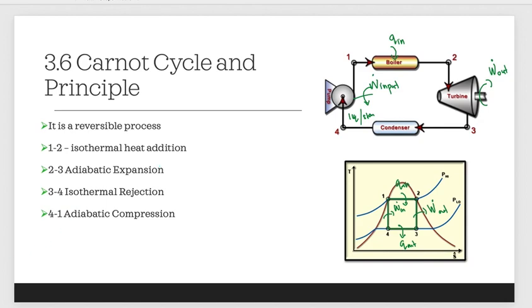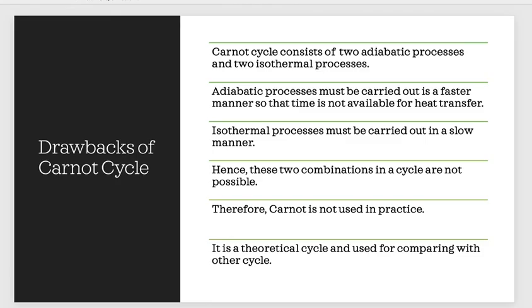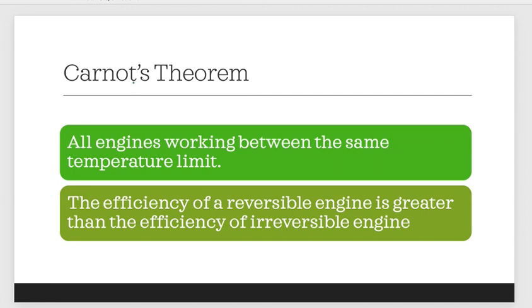So Carnot theorem: all engines working between the same temperature limits, the efficiency of a reversible engine is greater than the efficiency of an irreversible engine. The efficiency of reversible or ideal is greater than the efficiency of irreversible or actual.